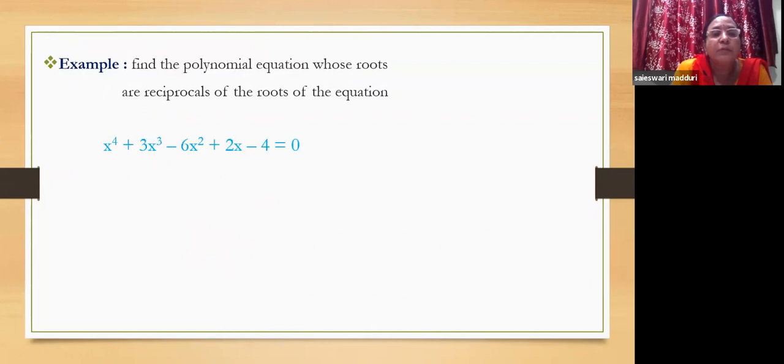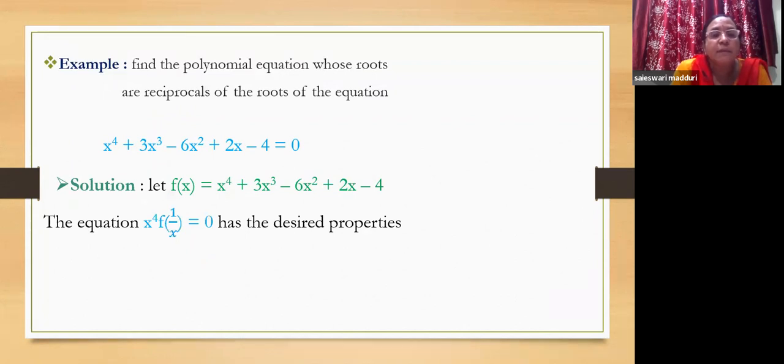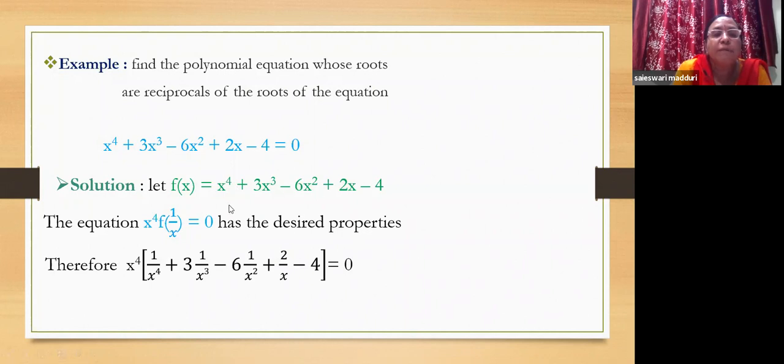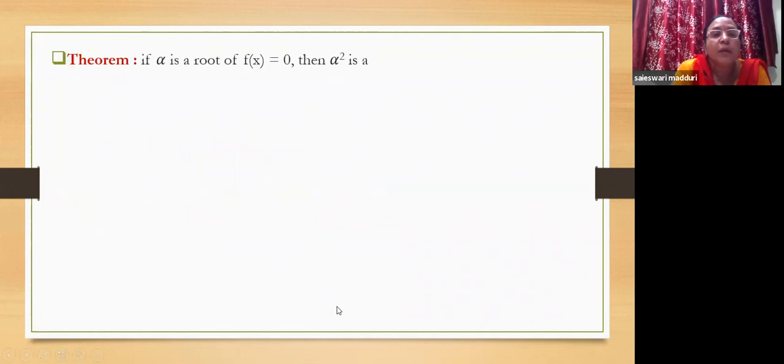Find the polynomial equation whose roots are reciprocals of the roots of the equation x power 4 plus 3x cubed minus 6x squared plus 2x minus 4 equal to 0. Assume this as f of x. Now here the equation is x power 4 f of 1 by x equal to 0 as the desired properties, that is, simply replace x by 1 by x here. So you will get 1 by x power 4, 3 by x cube, minus 6 by x square, plus 2 by x minus 4 equal to 0. And taking LCM as x power 4, and by changing the sign, you will get 4x power 4 minus 2x cube plus 6x square minus 3x minus 1 equal to 0.